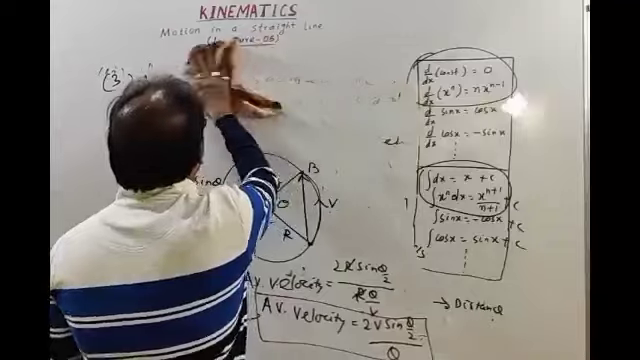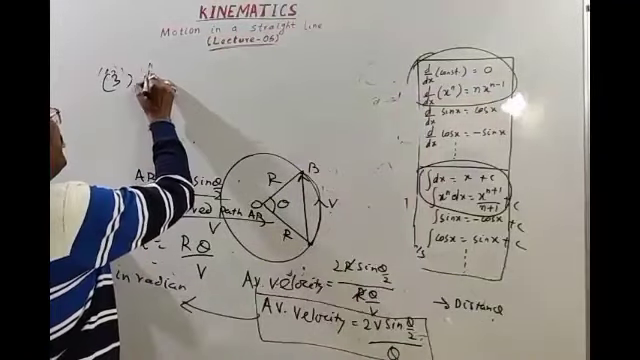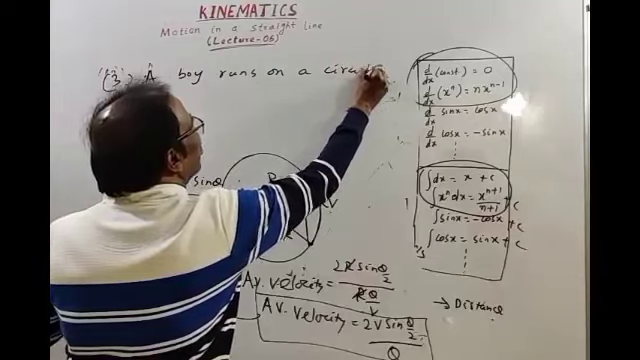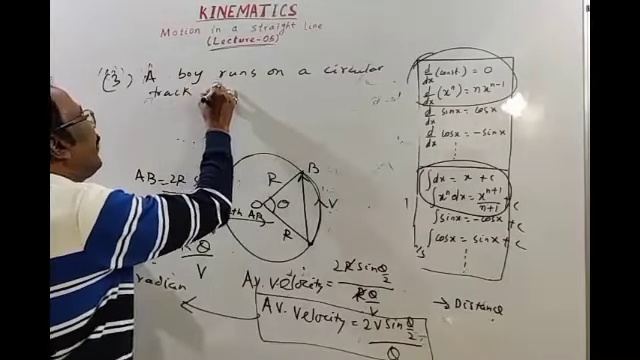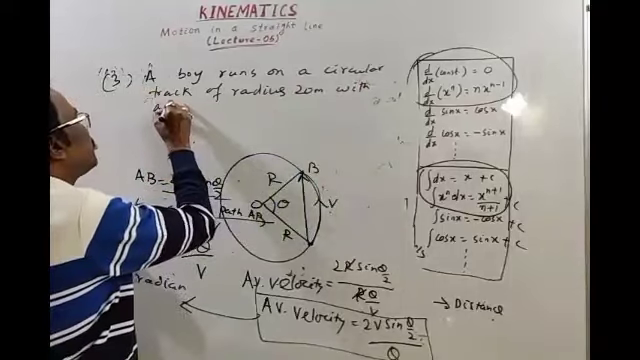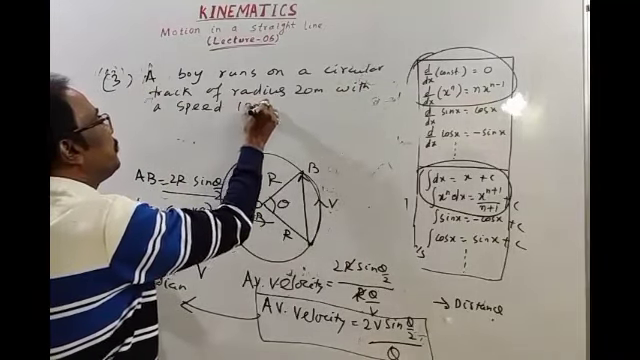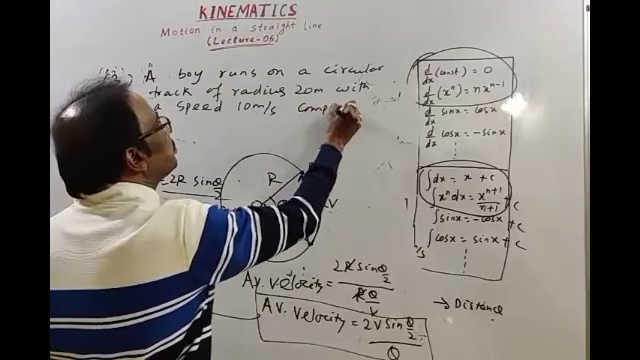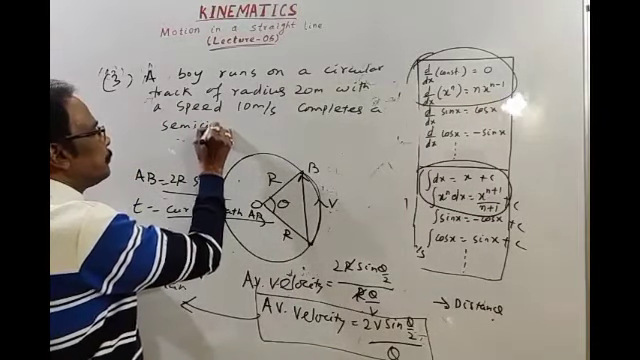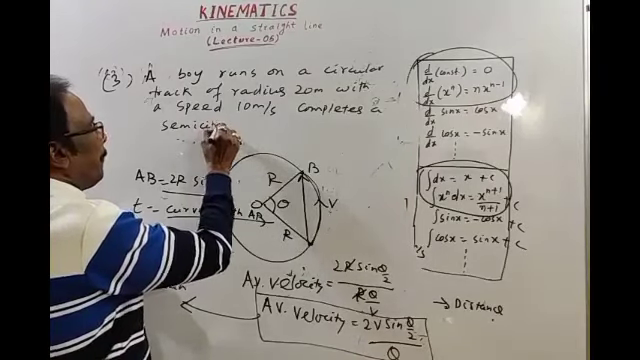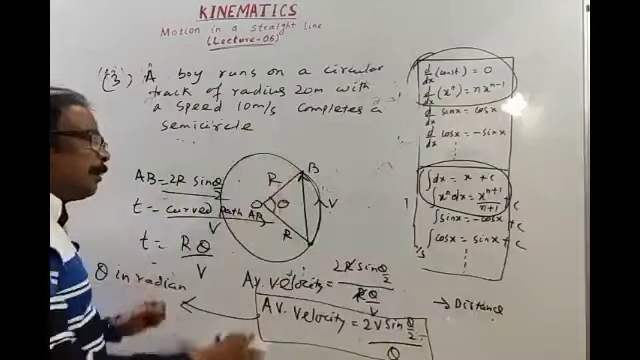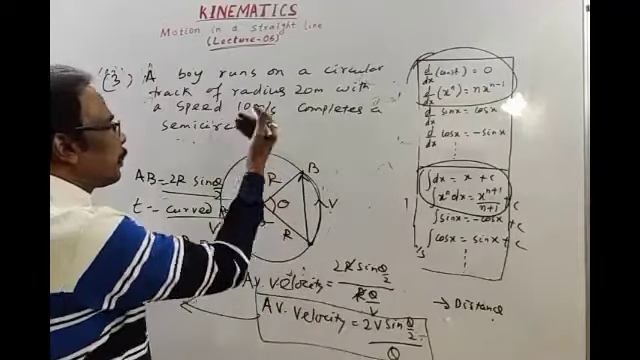Then the related question: a boy runs on a circular track of radius 20 meter with a constant speed of 10 meter per second, and completes either a semicircle, or a quarter circle, or 3/4 of a circle, anywhere. Okay, semicircle, we have to find the average velocity.